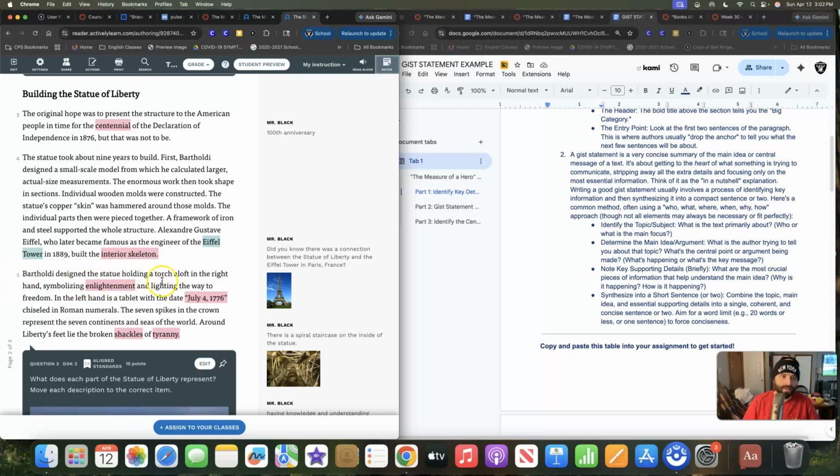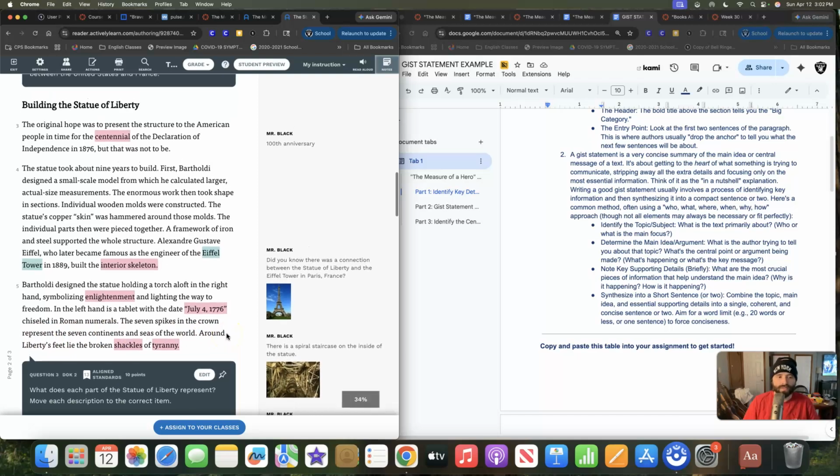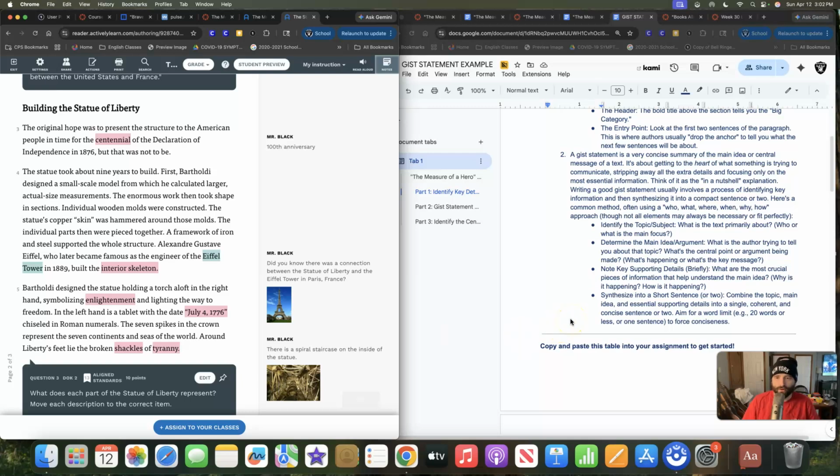Bartholdi designed the statue holding a torch aloft in the right hand, symbolizing enlightenment and lighting the way to freedom. In the left hand is a tablet with the date July 4, 1776, chiseled in Roman numerals. The 7 spikes in the crown represent the 7 continents and seas of the world. Around Liberty's feet lie the broken shackles of tyranny.